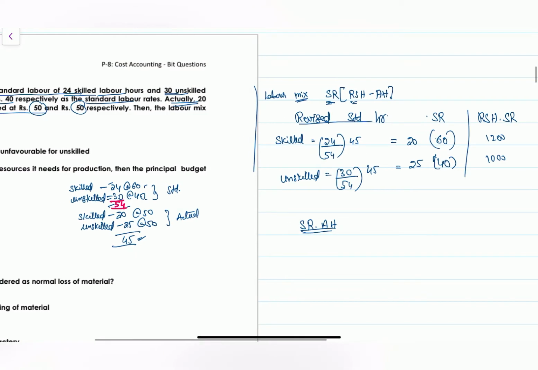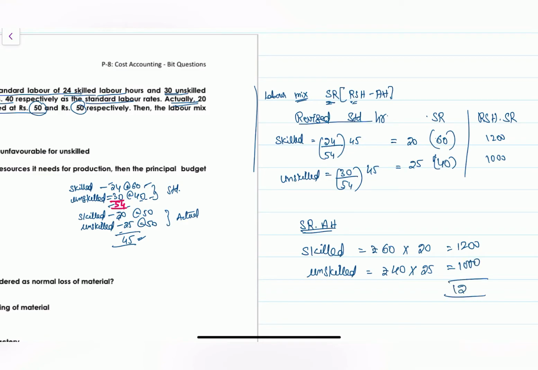Standard rate for the skilled is 60 rupees, for the unskilled the rate is 40 rupees. Actual hours are 20 and 25. 60 into 20 is 1200, 40 into 25 is 1000. So 2200 here, 2200 here.